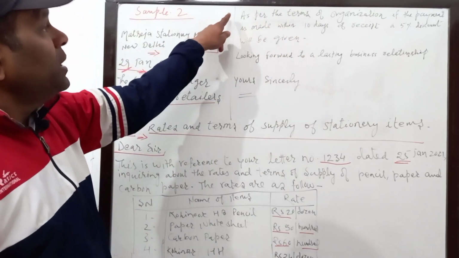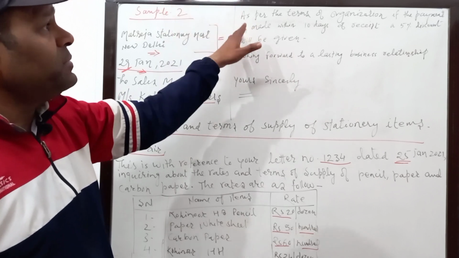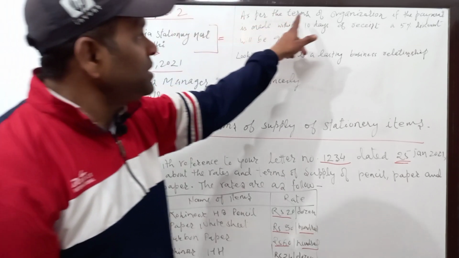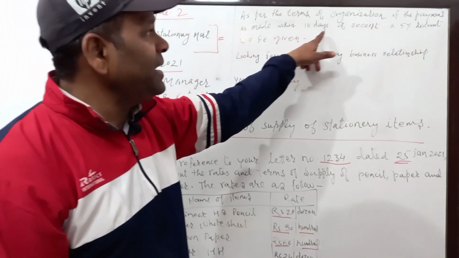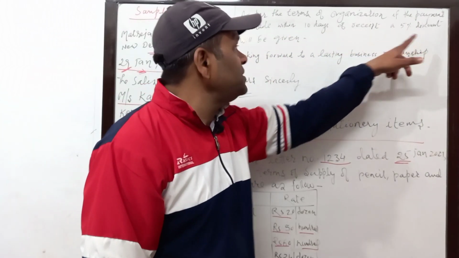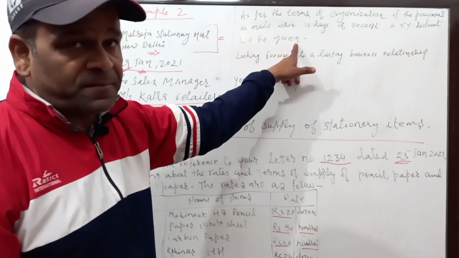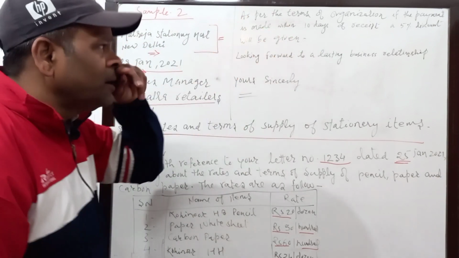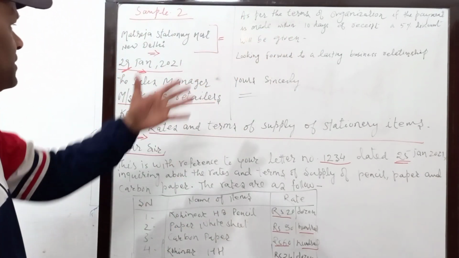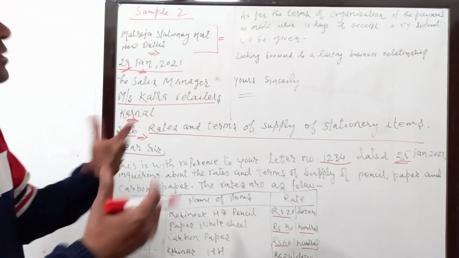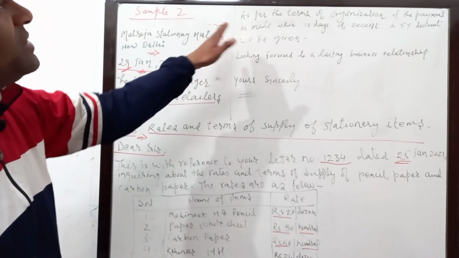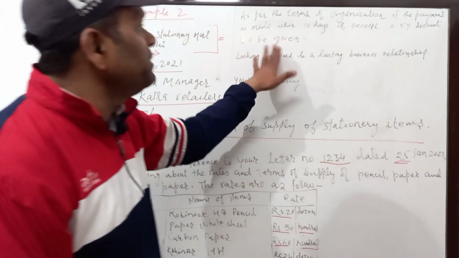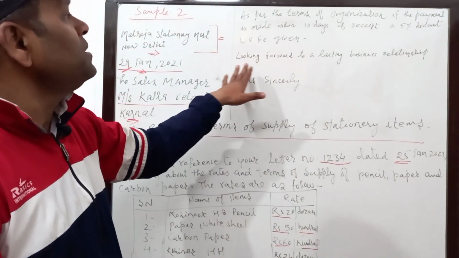Okay, para number 3, again remember this particular line: as per the terms of the organization, if the payment is made within 10 days of receipt, a 5% discount will be given. Okay, it is actually a benefit or profit that the company is providing to the other company. So it is written there, the 5% discount will be given to the concerned organization.